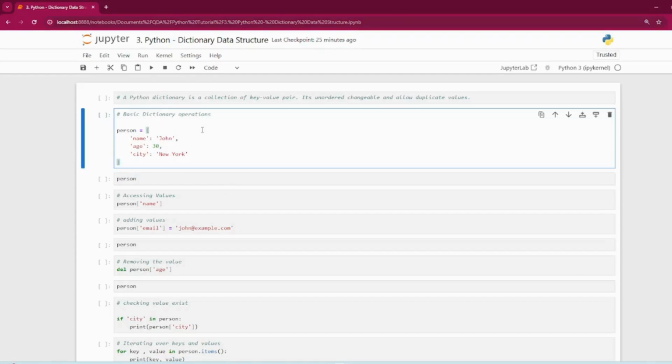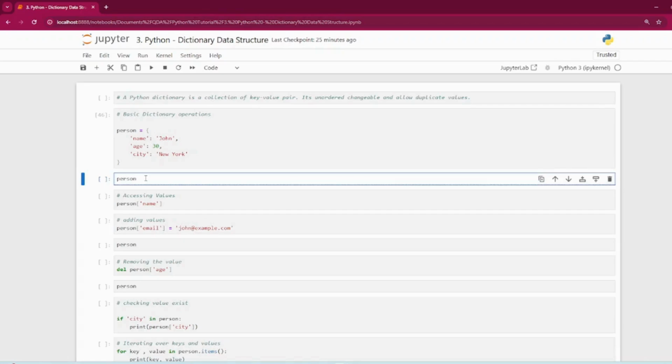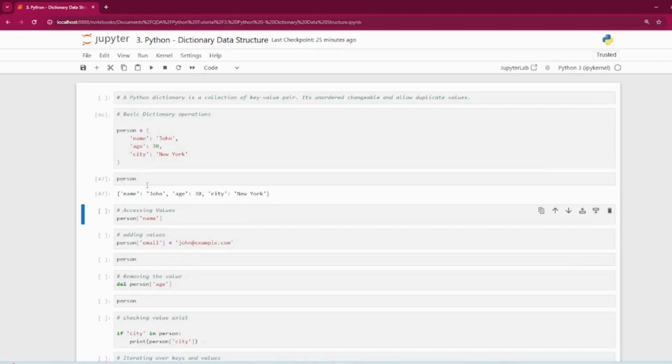So let me first define a basic dictionary. There's a person and three values. If I run it and see what the person looks like, it's a dictionary. This is called the key and this is called the value.